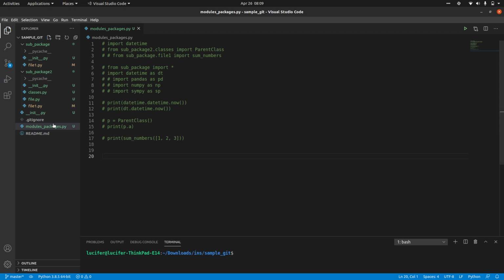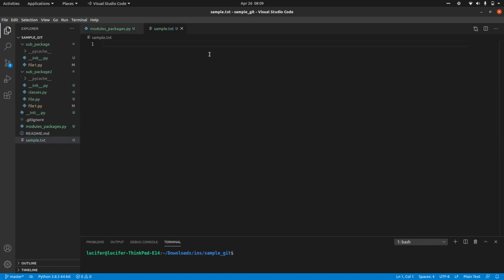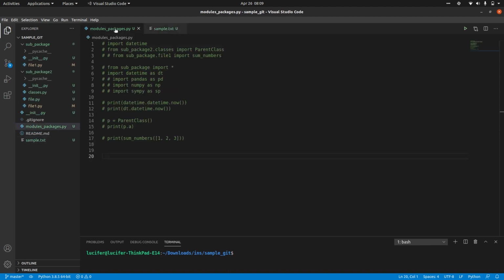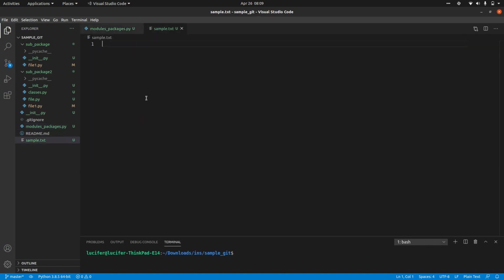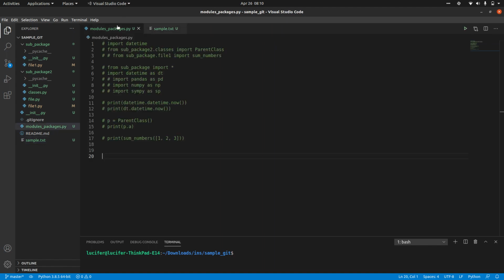Let's say I have a file in the same path, sample.txt. This sample.txt has nothing in it, so let me just write something: this is sample. Now you just have to give the file path first.